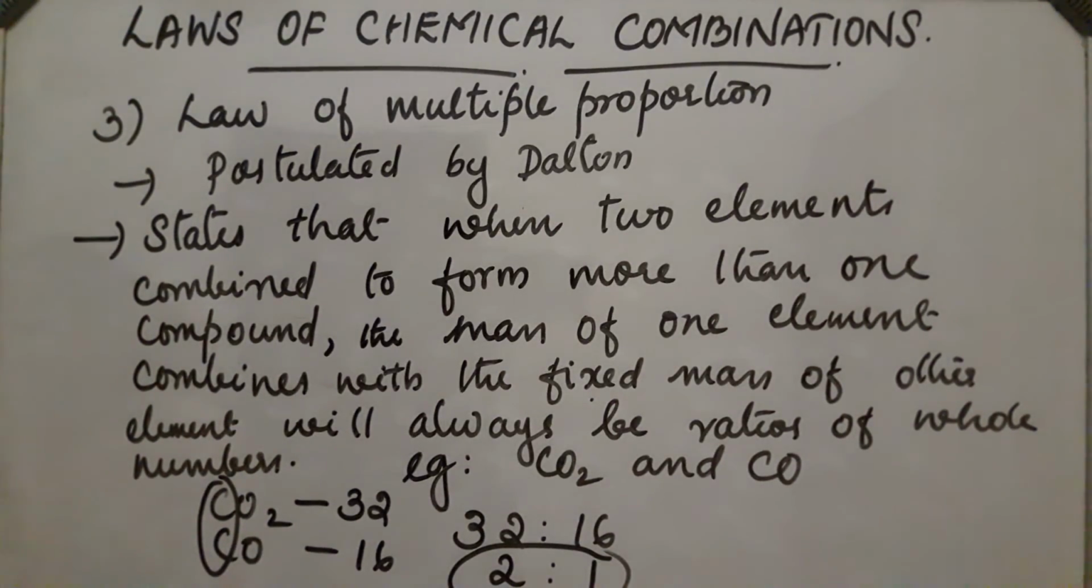Such examples also apply in the case of all compounds, which show a simple whole number ratio. The law of multiple proportion states that when two elements combine to form more than one compound, the mass of one element that combines with a fixed mass of the other element will always be in ratios of whole numbers. So here the ratio is 2:1.